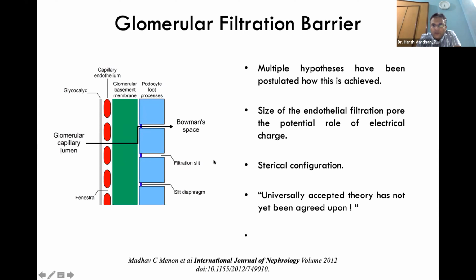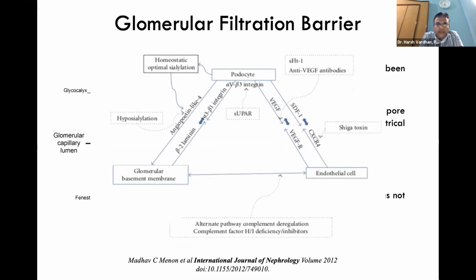So multiple hypotheses have been postulated on how this is achieved: the size of the endothelial filtration pore, so you can say it has a size selectivity; a spherical configuration; and also the electric charge theory. A universally accepted theory has not yet been agreed upon, like many other theories in medical science. So basically, it is a constant dynamic interaction between the podocyte, glomerular basement membrane, and the endothelial cell.